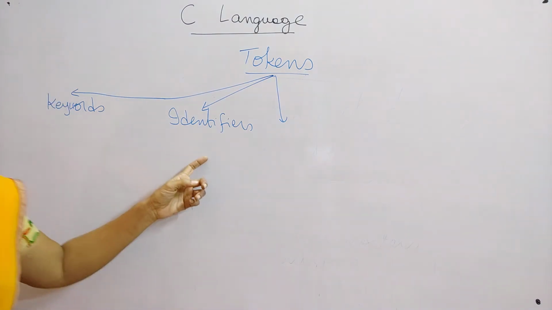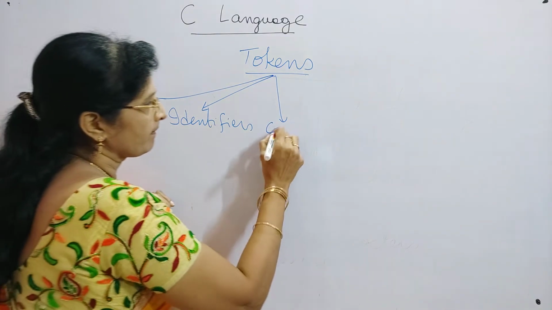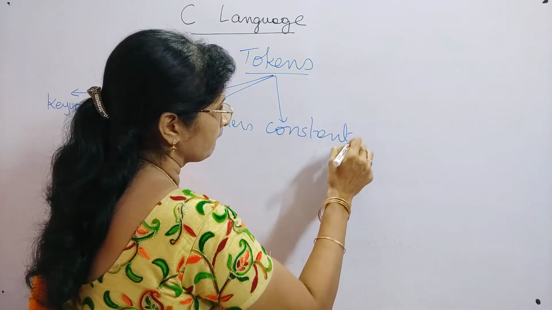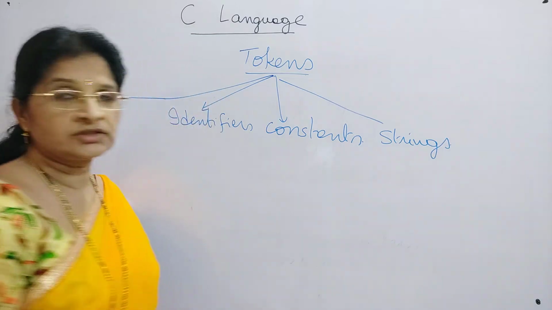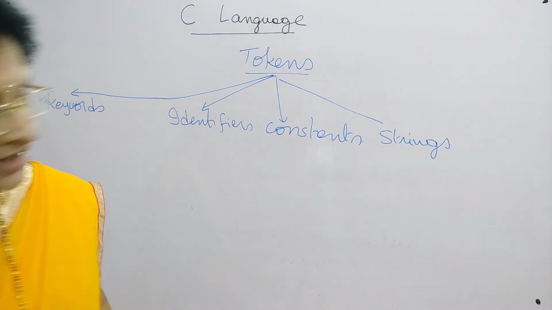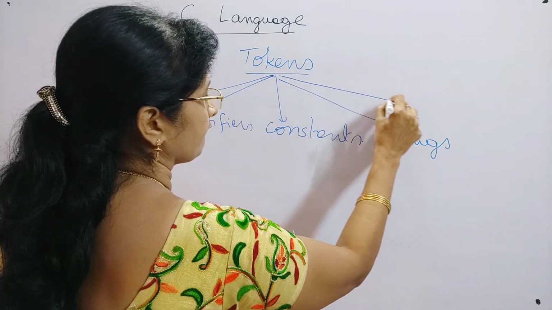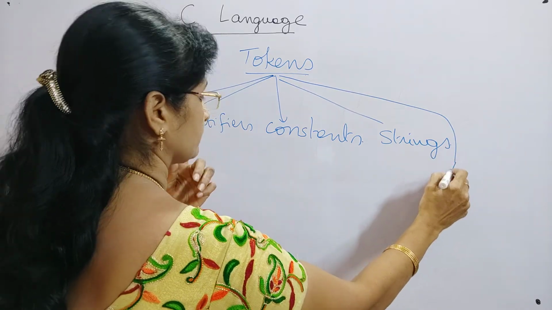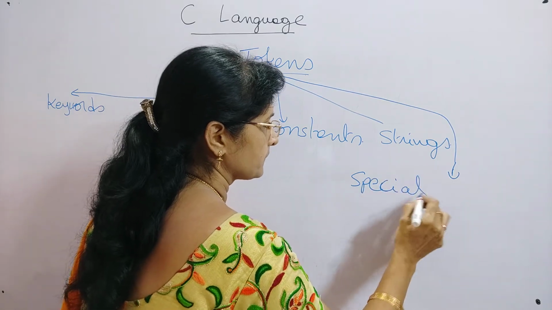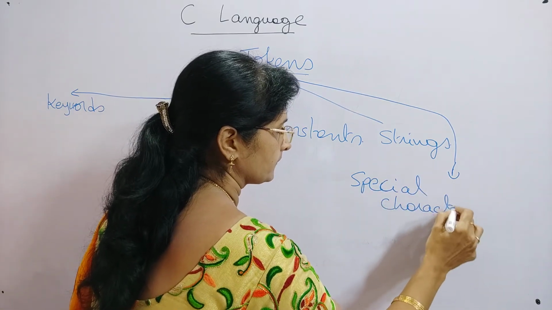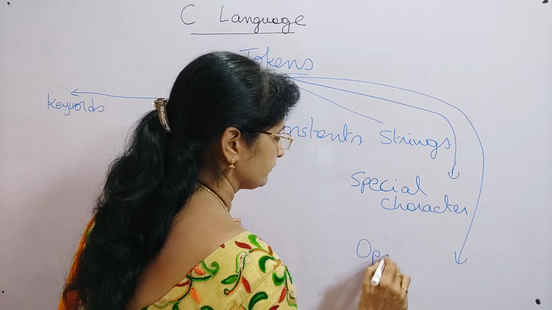Next we have constants, strings, special characters, and the final one is operators.